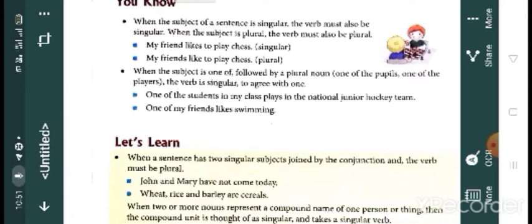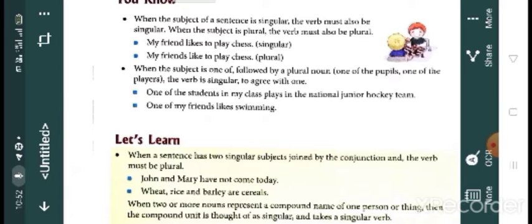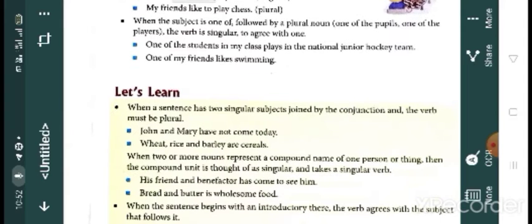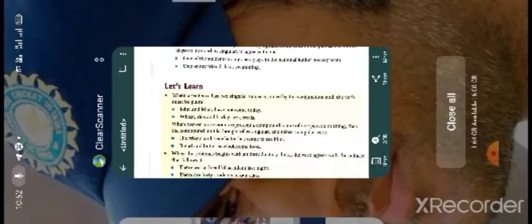If the subject is one of and it is followed by a plural noun, we will use a singular verb. One of the students in my class plays in the national junior hockey team. Understood?